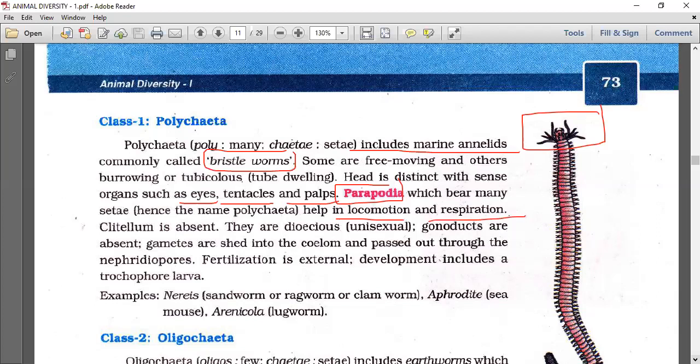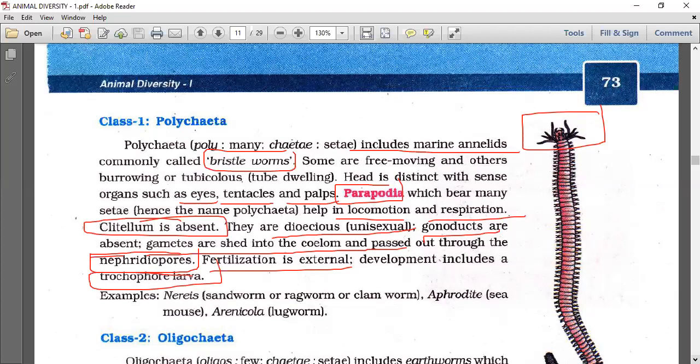Clitellum is absent here. They are dioecious or unisexual. Gonoducts are absent. Gametes are shed into the coelom and passed out through the nephridiopore. That means gonoducts are absent, that's why gametes come out through the nephridium, like excretory material, thrown out, but fertilization occurs in the water. That we call external. Development includes a trochophore larva.